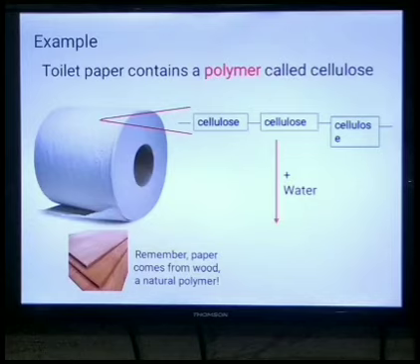Here are some examples of the polymer. Here is the natural polymer. Toilet paper contains the polymer. It is made from the polymer, that is the cellulose. Here we can see these are all the monomers used in this polymer, and this cellulose polymer is the natural polymer, because this cellulose is obtained from the wood. Due to this it is known as the natural polymer.